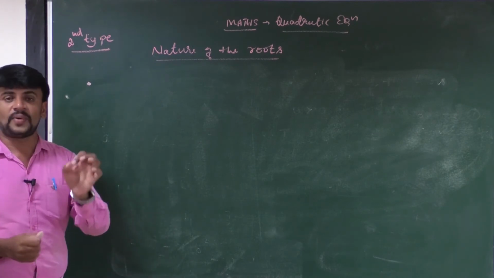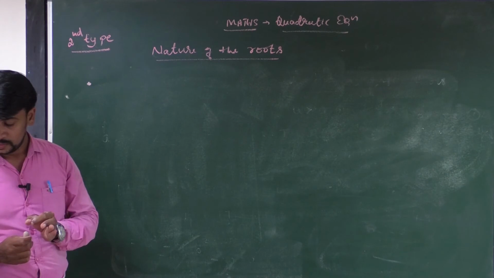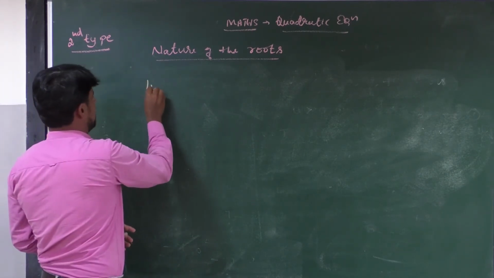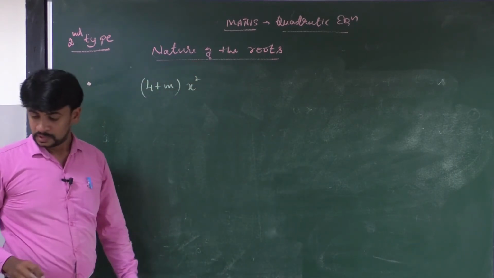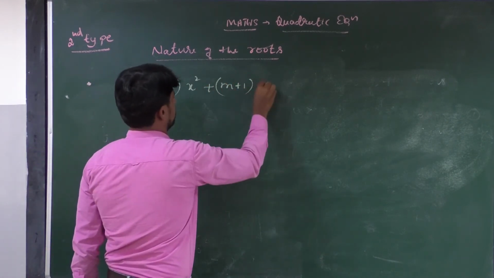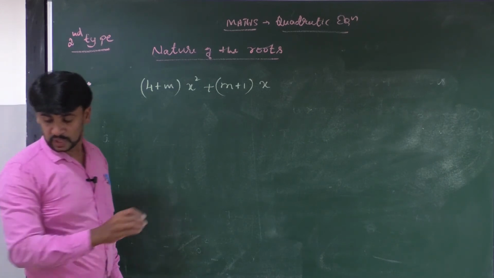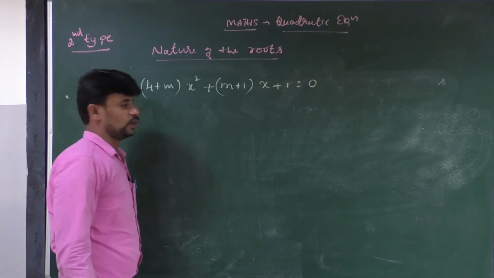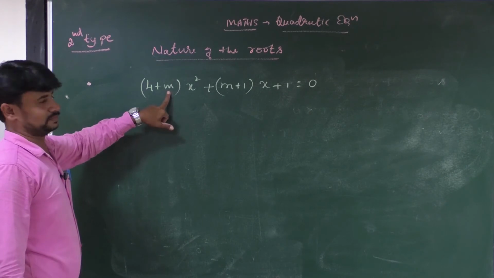Okay, find the values of m if the roots of the following quadratic equation are equal. First question is 4 plus m into x square plus m plus 1 into x plus 1 equal to 0. In this question you have to find the value of m.